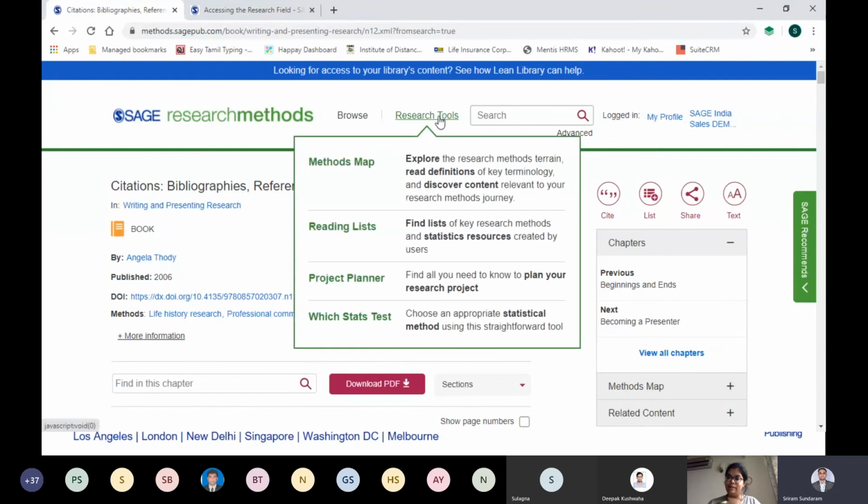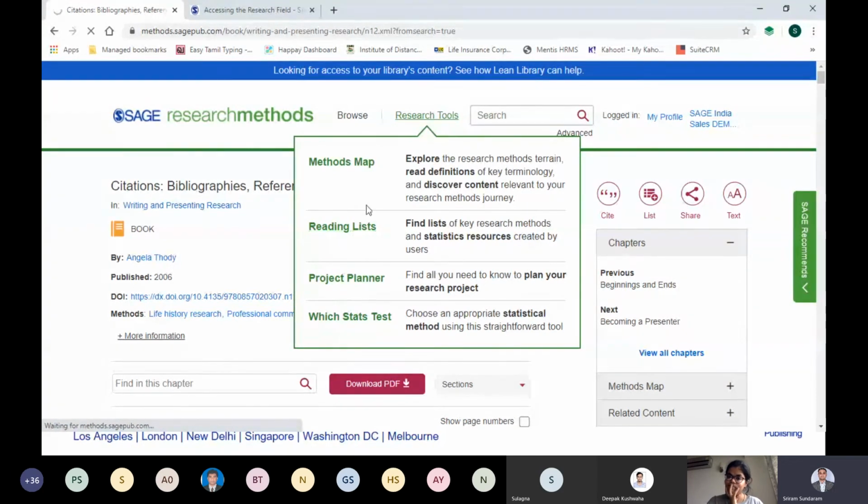So how do you do that? Reading list as a section, if you can see under research tool, this is the second tool available over here. So I showed you project planner, what it is all about, and I will be further dwelling into project planner a lot. But now is the time for me to introduce you to the second feature of research tool called reading list. So I click on that.